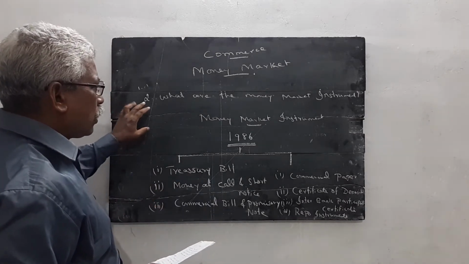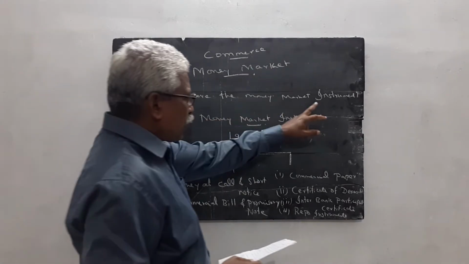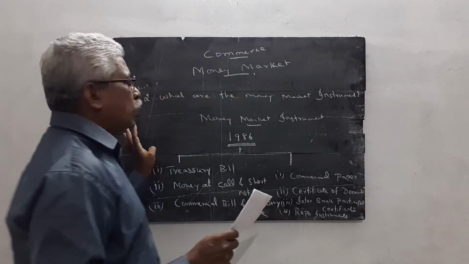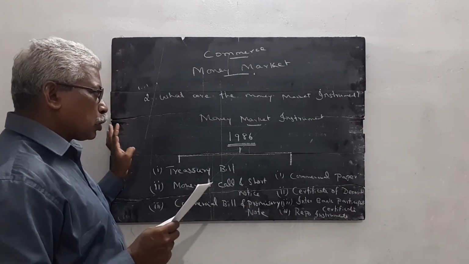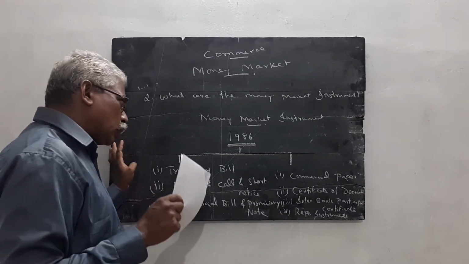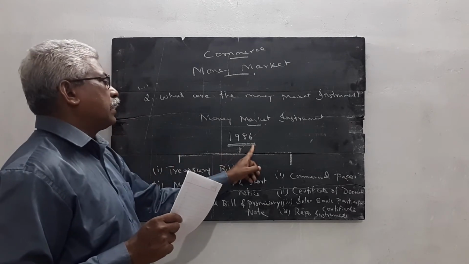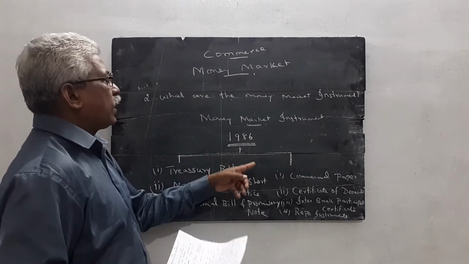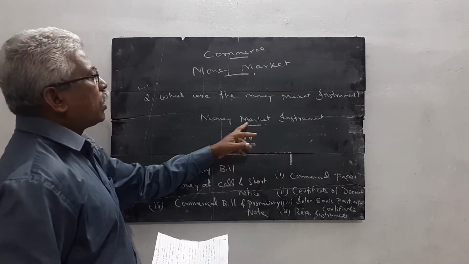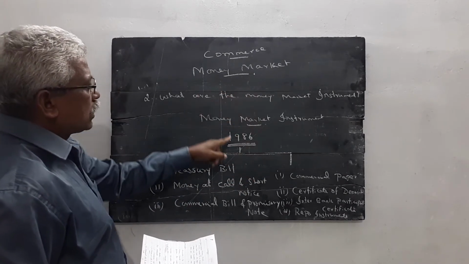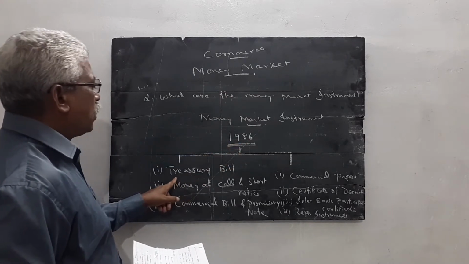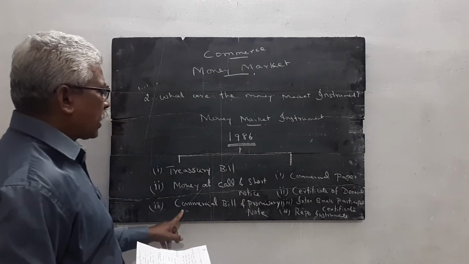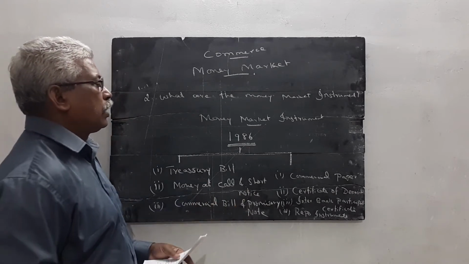Then second question, what are the money market instruments? Money market instruments are classified into two categories: the money market instruments which were used till 1986 and those which are used after 1986. The instruments used till 1986 were treasury bill, money at call and short notice, commercial bill and promissory note.